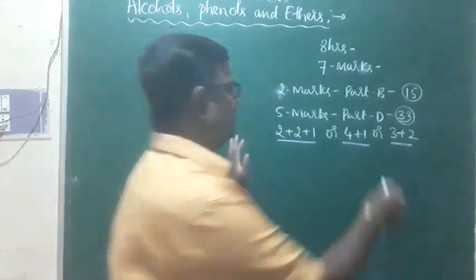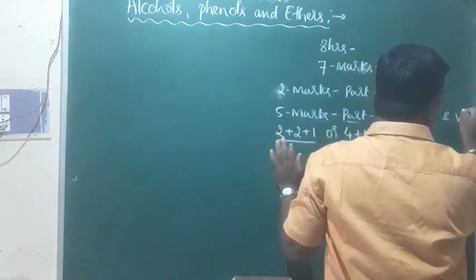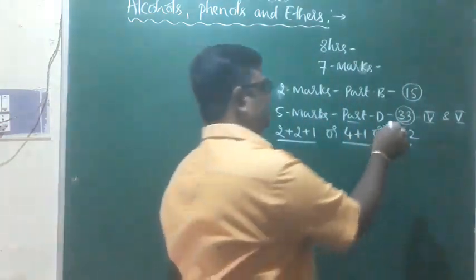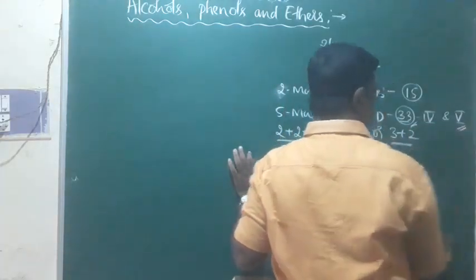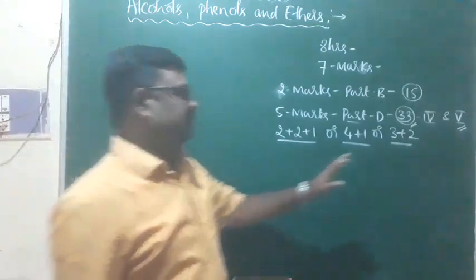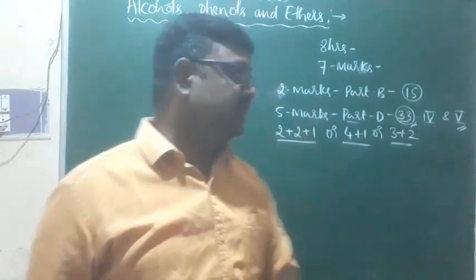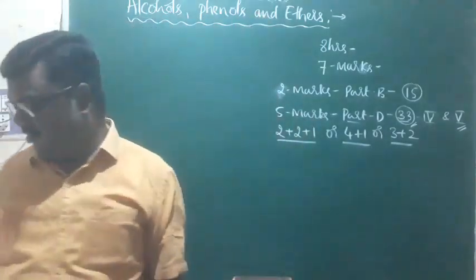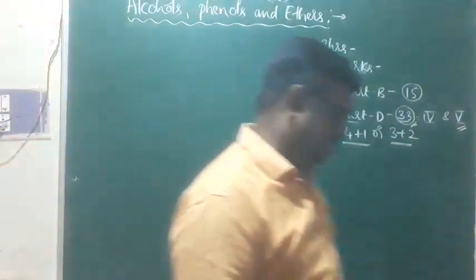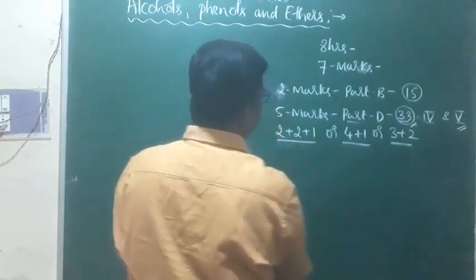In part D, we have section 4 and section 5, and question number 33 is in section 5. There will be 6 questions from organic chemistry, and out of 6, you are supposed to answer 4 questions. This is some information about the importance of this chapter in the board examination. We'll start with the first discussion, that is alcohols.